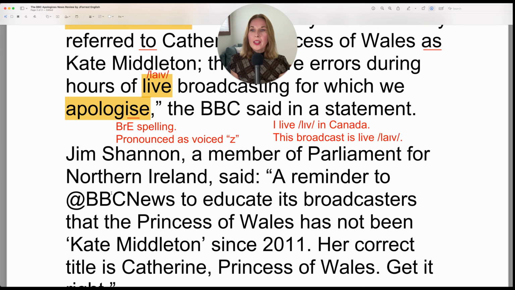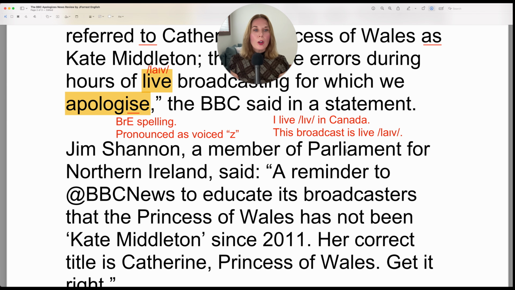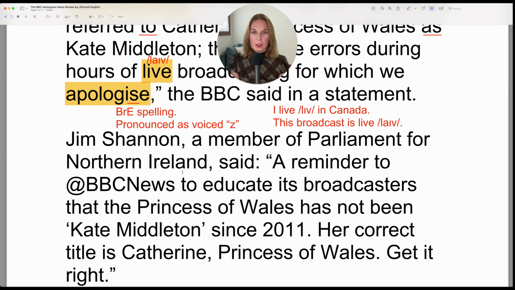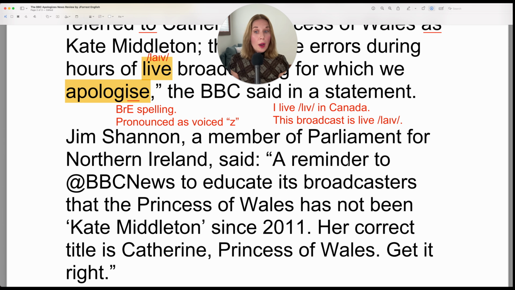Let's keep going. Jim Shannon, a member of Parliament for Northern Ireland, said, "A reminder to at BBC News." So this is perhaps on some social media platform. I'm not sure which one, but of course they have the at symbol. So a reminder to the BBC, but this is just how you tag them on social media.